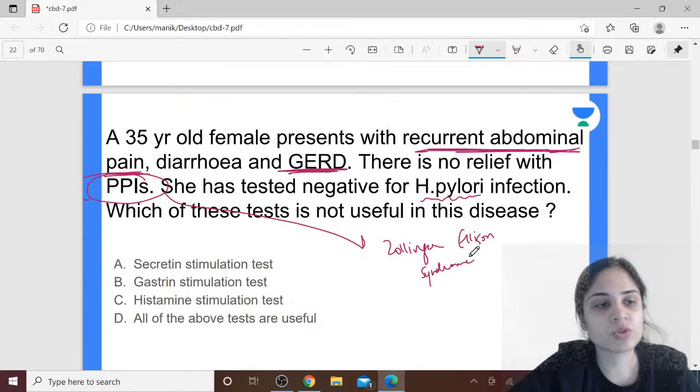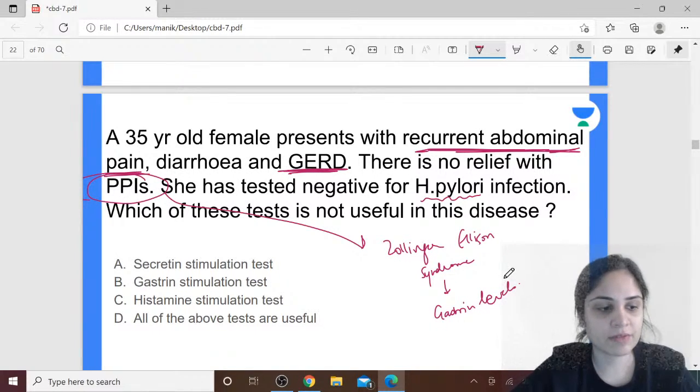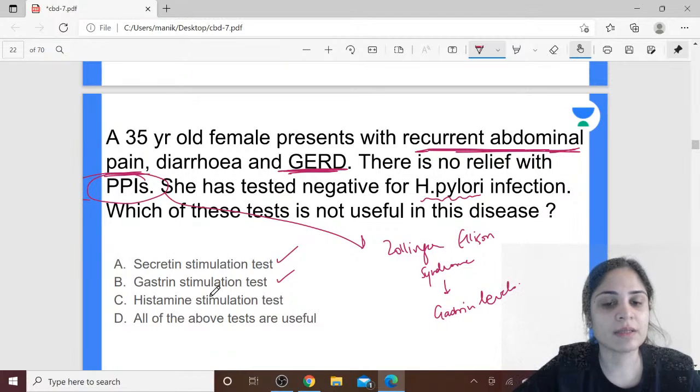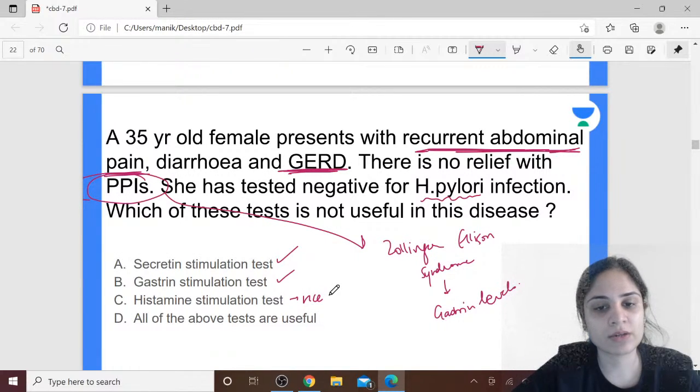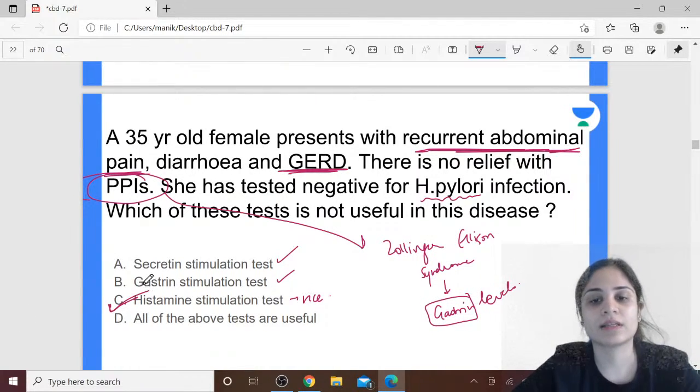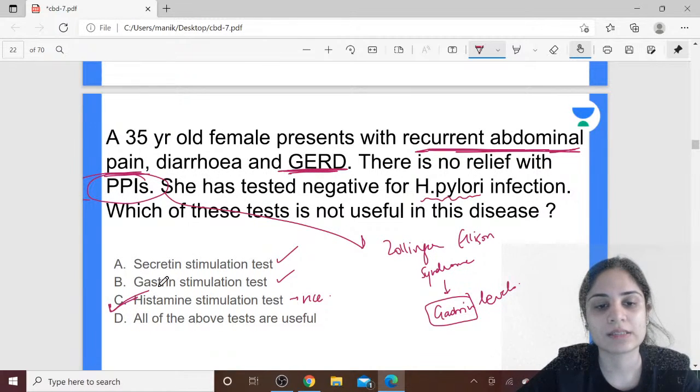And if she is suffering from Zollinger-Ellison syndrome, what will you be suspecting? You will be suspecting that her gastrin levels will be very high. So if you want to check the serum gastrin levels, obviously the gastrin stimulation test will help. The secretin stimulation test will also help, but will the histamine stimulation test help? No, that is not going to help in this case. If you stimulate histamine, it is directly going to release hydrochloric acid. It's not going to give you any idea about the gastrin levels. So your histamine stimulation test is the one that is not useful in Zollinger-Ellison syndrome.